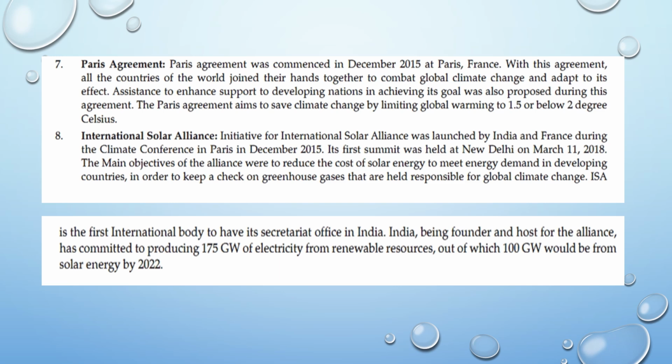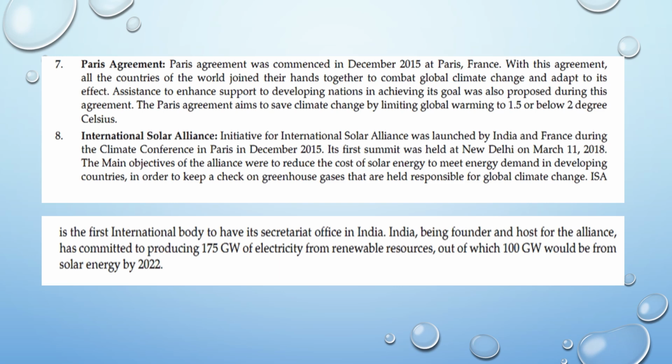The main objective of the alliance was to reduce the cost of solar energy to meet the energy demands of developing countries in order to keep a check on greenhouse gases that are held responsible for global climate change.